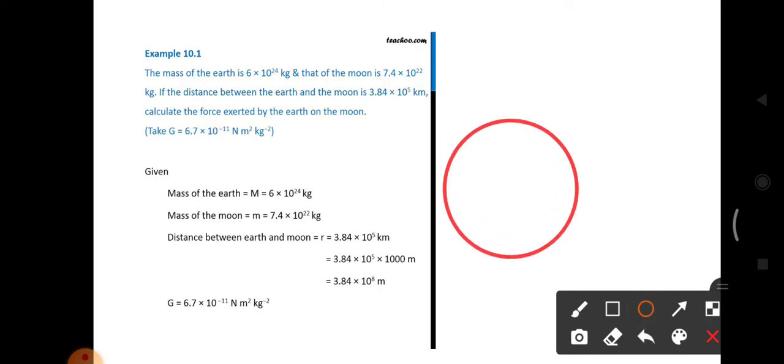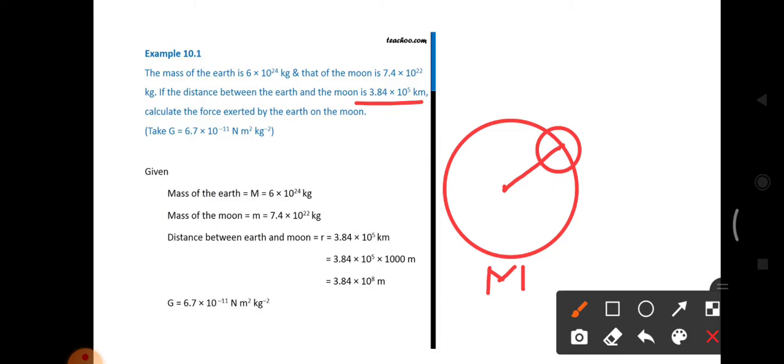This is a moon. Sorry, this is the Earth. And you know that this is the moon because the moon revolves around the Earth. This is the center point of the Earth and this is the center point of the moon. So the distance between these two is 3.84 into 10 power 5 kilometer.